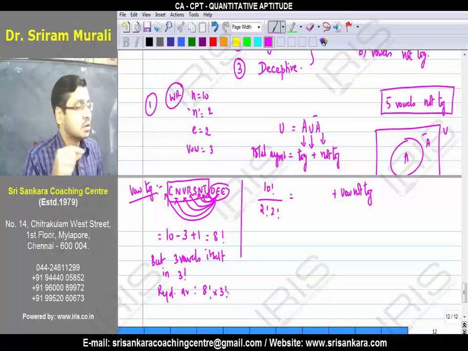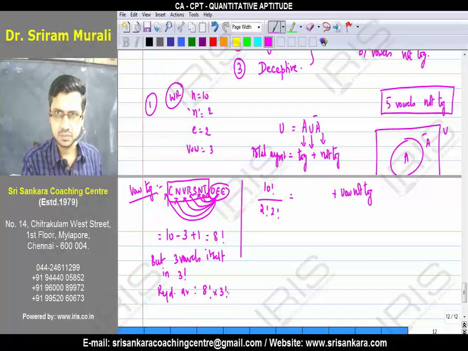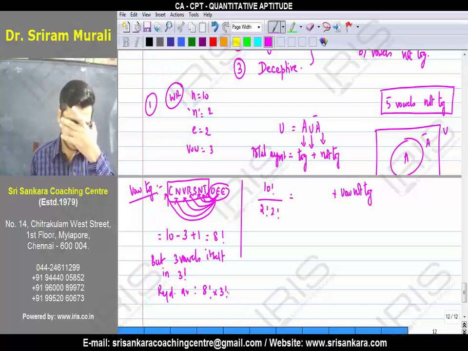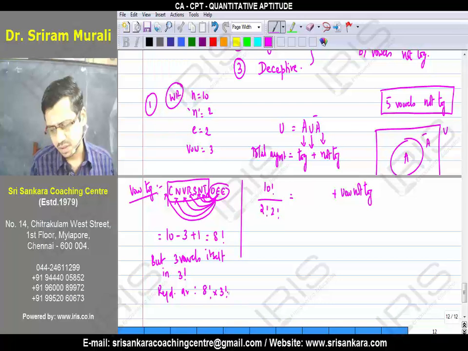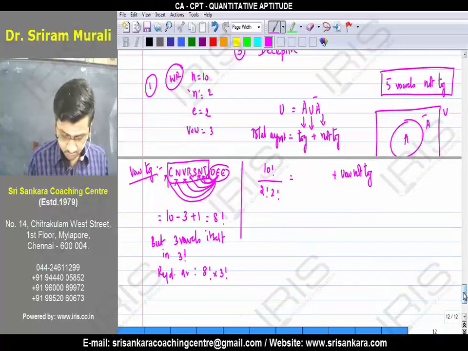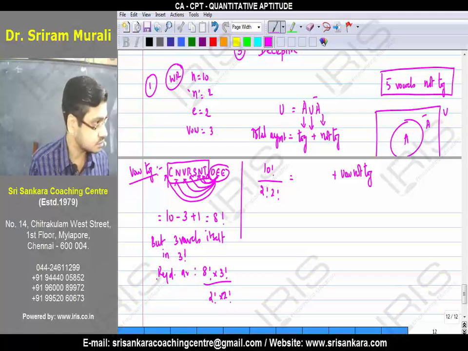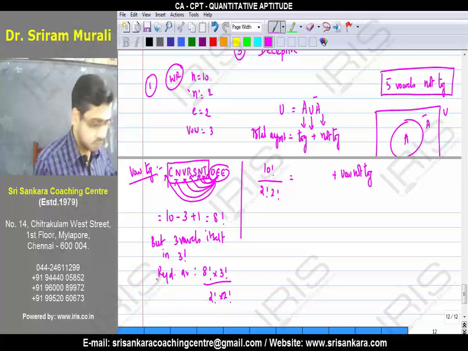I did not complete. I have to complete. That is vowels together. So we have to divide by 2 factorial into 2 factorial, because there is a repetition in the letters. Wherever we are having a repetition, we have to divide it. Even when you combine vowels together, not together, are we not having a repetition in the given? For every repetition, we have to divide.